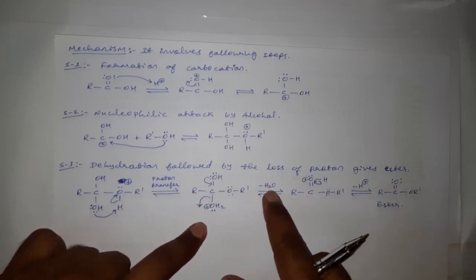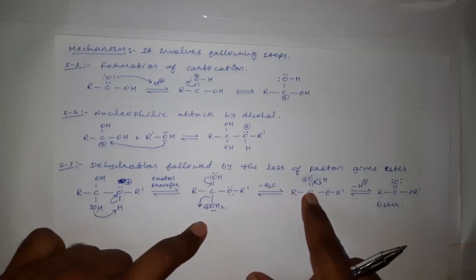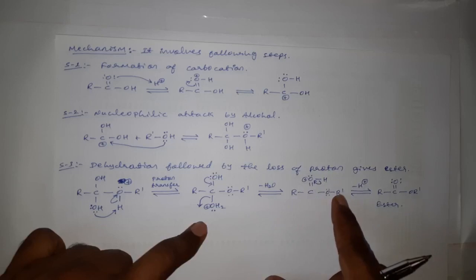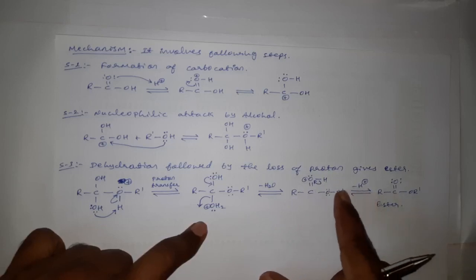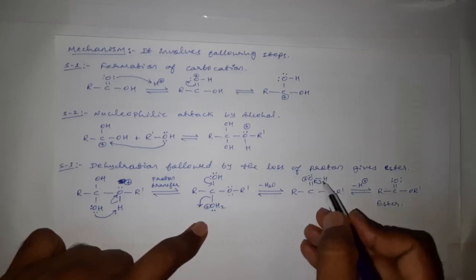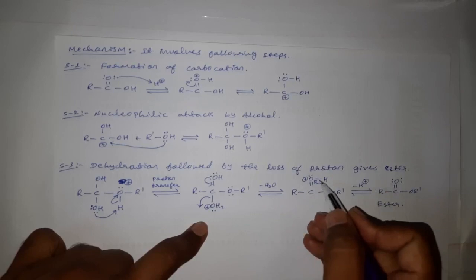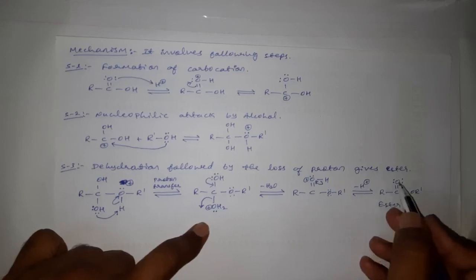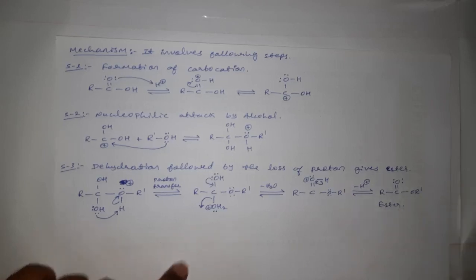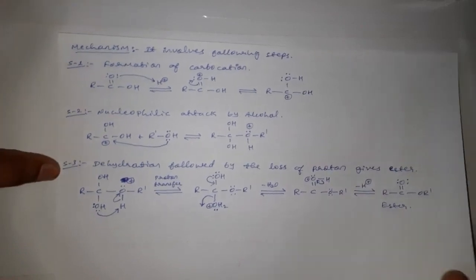This is a dehydration, loss of water molecule, and now this R-C double bond OH and OR' will undergo deprotonation, that is a loss of proton, and this hydrogen will now leave the moiety as H plus by leaving the bonded pair of electrons with only oxygen, and after this we will get R-C double bond O-R', that is ester. Okay, this is all about the mechanism of esterification.